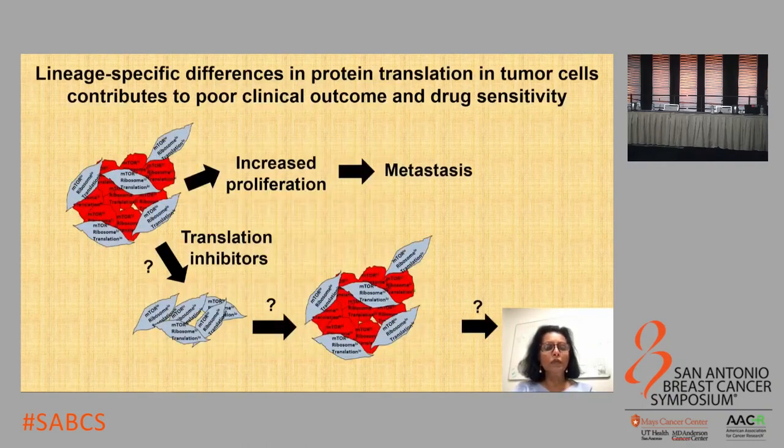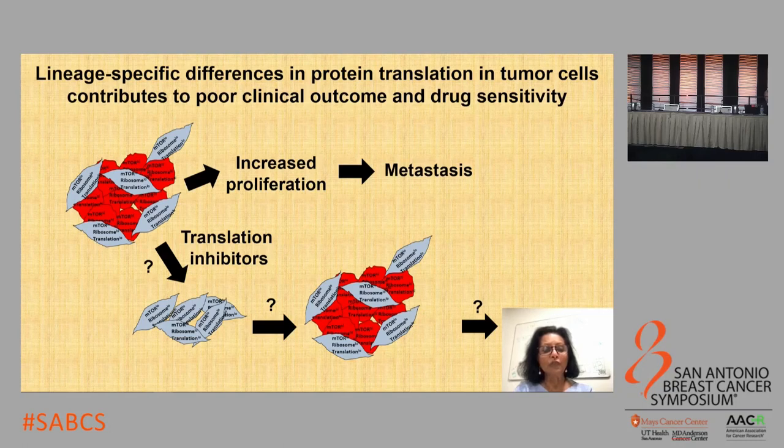So in conclusion, using single-cell analysis of CTCs enriched from metastatic breast cancer patients, we show that tumors are a mixture of epithelial and mesenchymal tumor cells. And these epithelial tumor cells are more proliferative and they harbor increased expression of ribosomal proteins, translational processes, and mTOR activity, and are more competent in forming metastases.